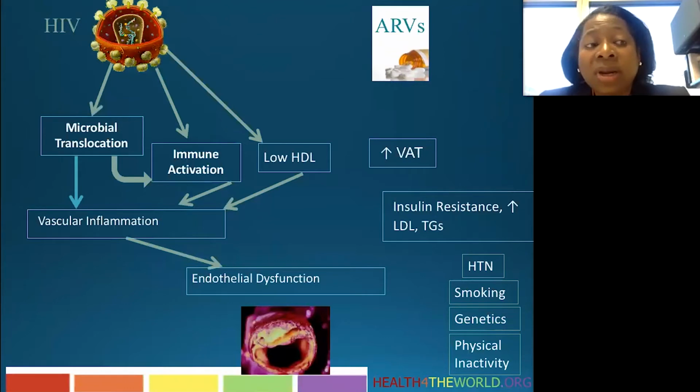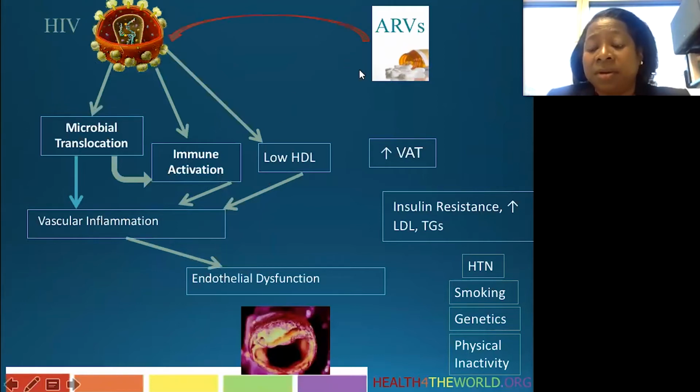Having a low level of HDL impairs that anti-inflammatory activity and is associated with more vascular inflammation. So we've got HIV contributing to microbial translocation, immune activation, and low HDL, all contributing to increased vascular inflammation, which is associated with endothelial dysfunction and atherosclerosis.